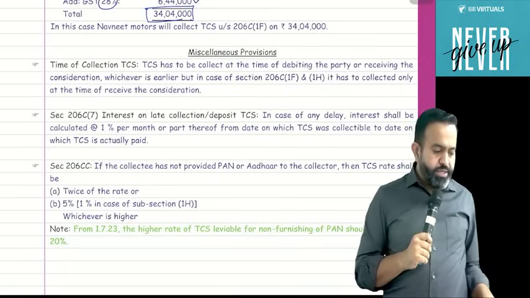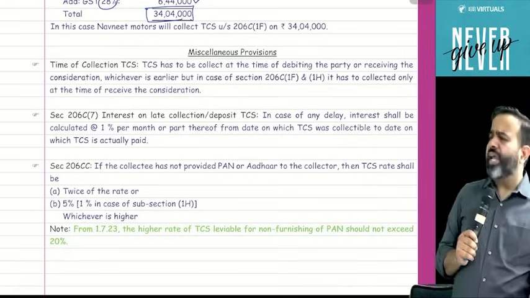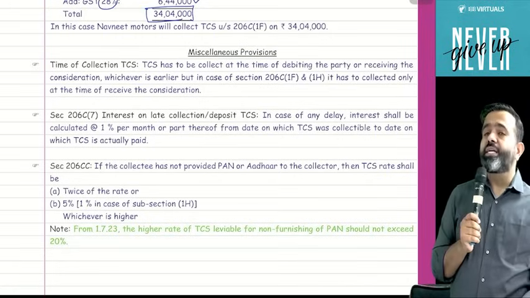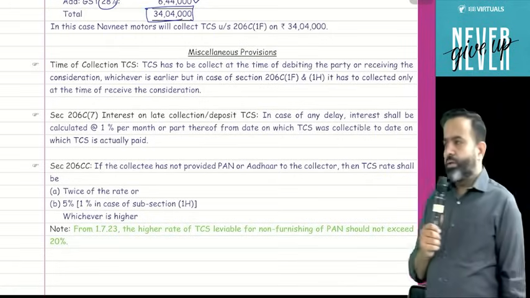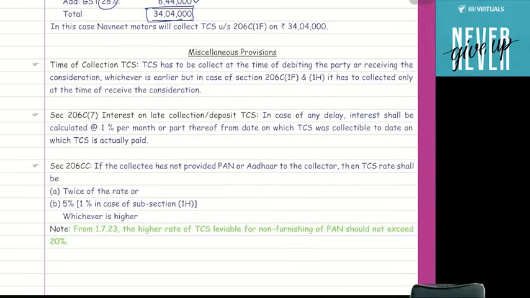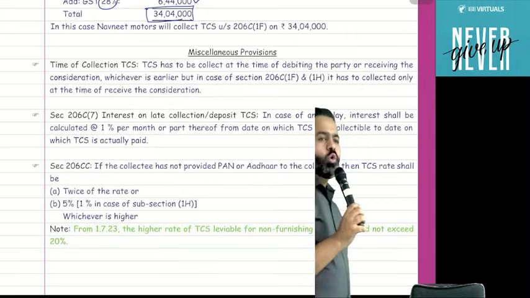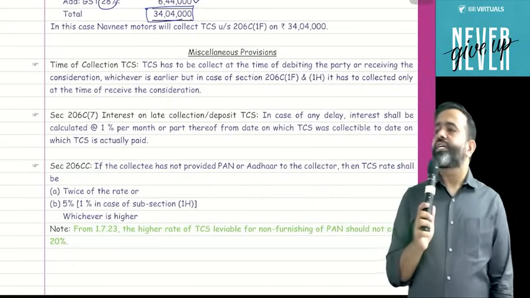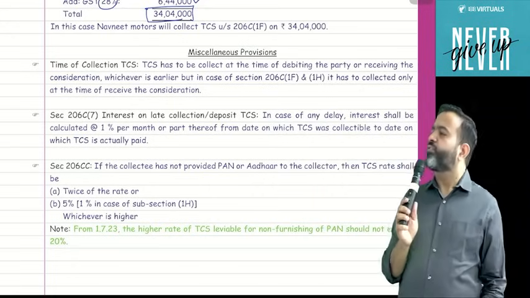One more point. Guys, you know that in TDS, if any payee does not submit the PAN number, then TDS will be deducted at the higher rate. If any person has not submitted the PAN number or Aadhaar number, then TDS is deducted at the TDS rate or 20%, whichever is higher. But you know that in that section, there are two exceptional cases. One is 194O and 194Q. In those sections, instead of 20%, you have to take 5%.